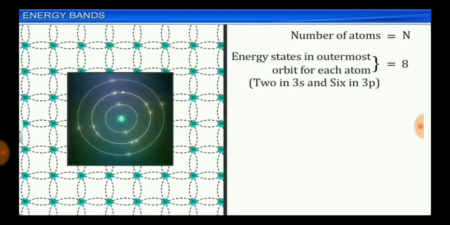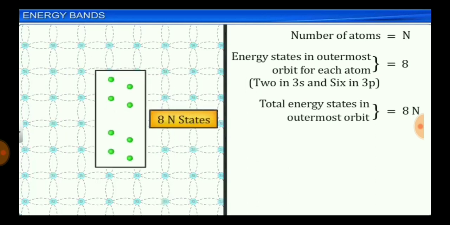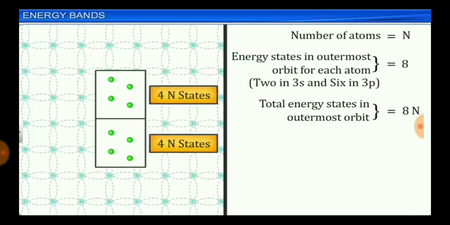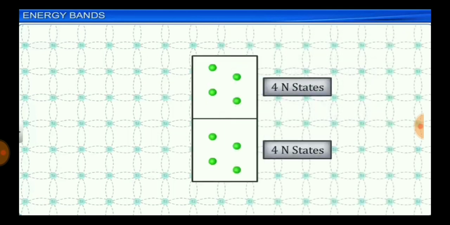Let us consider the number of atoms in silicon is capital N. Energy states in the outermost orbit of each atom is 8, 2 in 3s and the other 6 in 3p, totally 8N energy states. These 8N energy states split into 2 levels, each having 4N energy states. Due to the atomic interactions discussed earlier, in a crystal, each energy level or state splits up into a large number of closely spaced sublevels. A group of such sublevels with continuous energy variation is called an energy band.